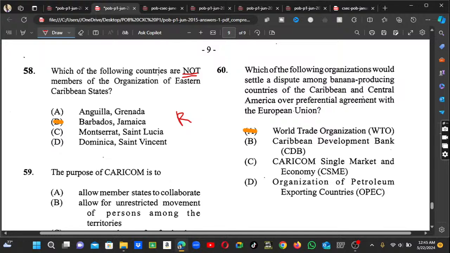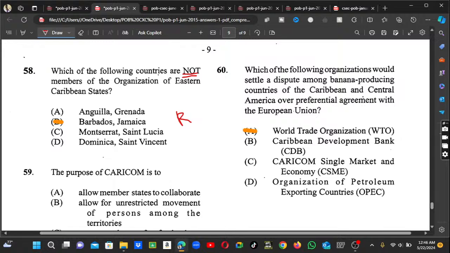And the last and final one of the 2015: which of the following organizations would settle a dispute among banana producers in countries of the Caribbean and Central America over a preferential agreement with the EU? So we know about the World Trade Organization, the WTO. The WTO, guys, is where you settle any dispute among banana producing countries.